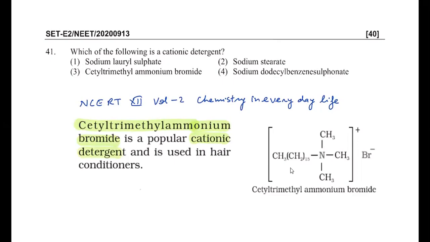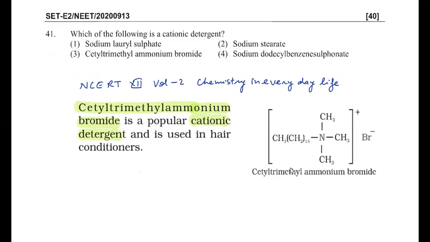This is basically a quaternary ammonium salt. You can see the nitrogen has all 4 valencies satisfied. So the cationic detergent is answer 3 here. So for this question, your answer is 3. Actually, for all compounds you can refer to the NCERT book if you want more detail about it.